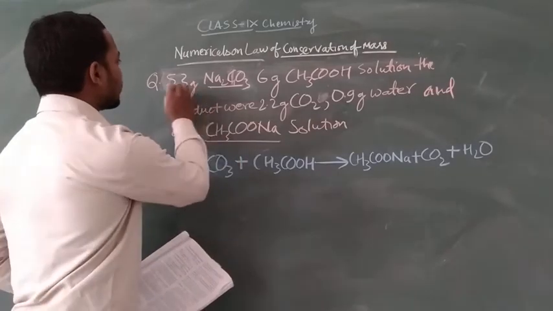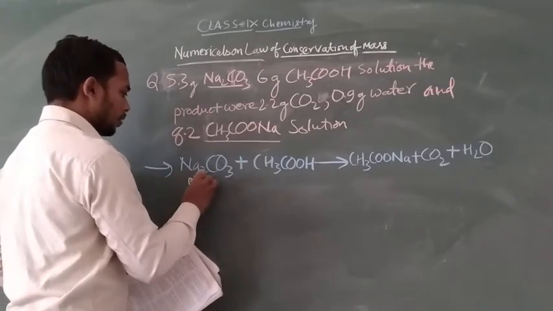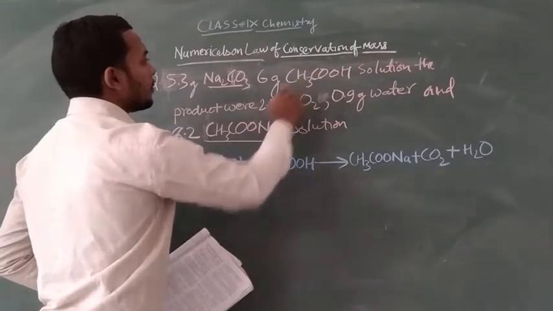Sodium carbonate is 5.3 gram and ethanoic acid is 6 gram.